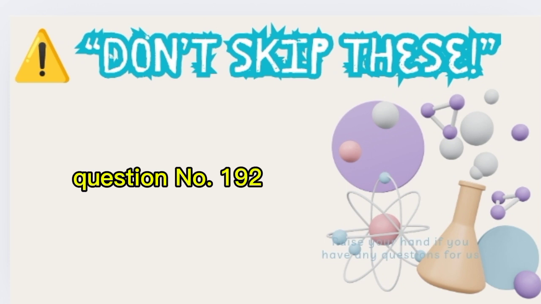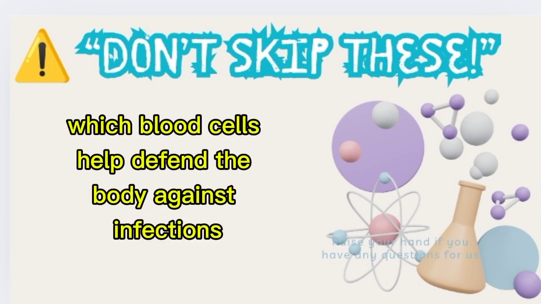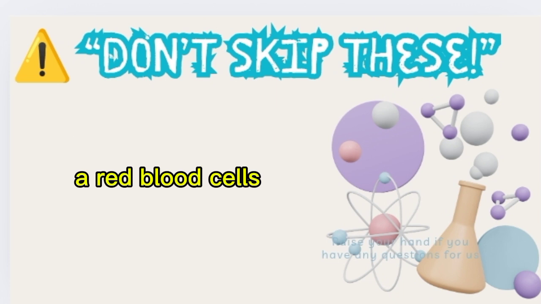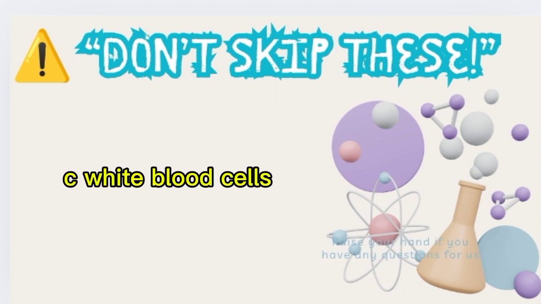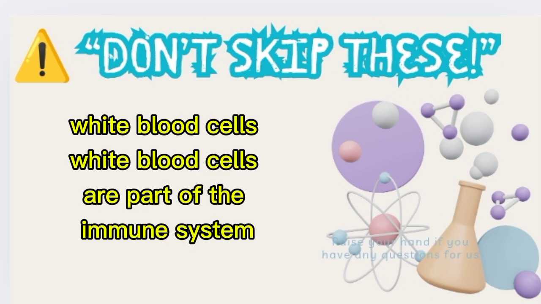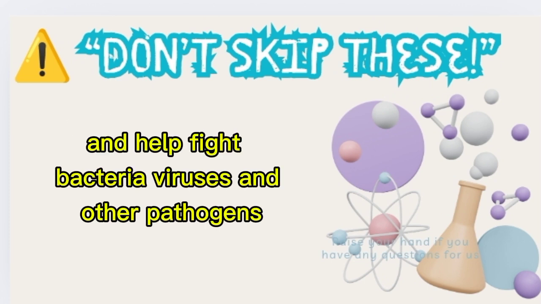Question number 192. Which blood cells help defend the body against infections? A. Red blood cells, B. Platelets, C. White blood cells. Correct answer C. White blood cells. White blood cells are part of the immune system and help fight bacteria, viruses, and other pathogens.